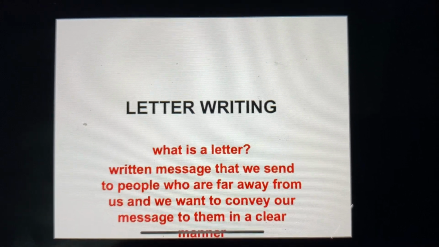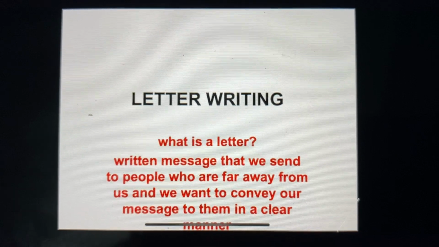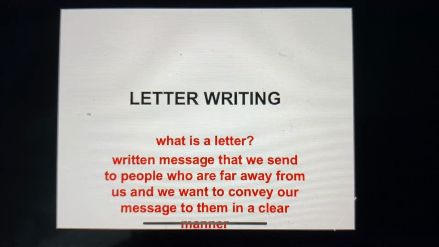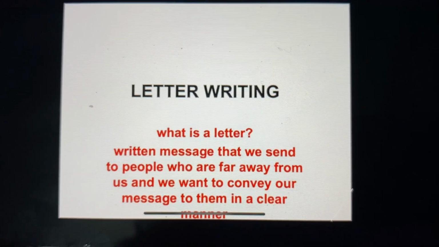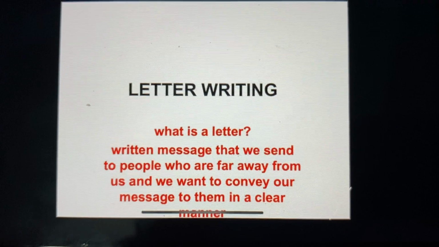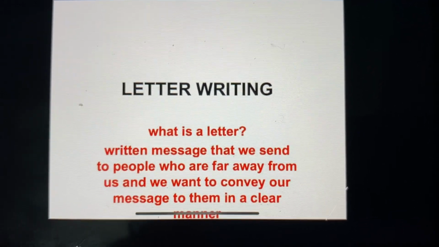Hello everyone. So today we'll be doing letter writing for class 7th. Now, what is a letter? It is a written message that we send to people who are far away from us and we want to convey our message to them in a clear manner.